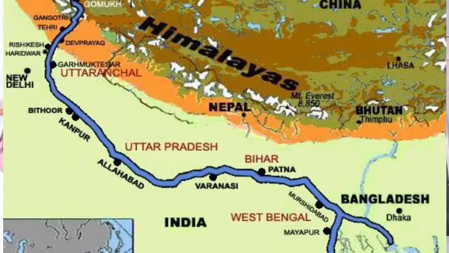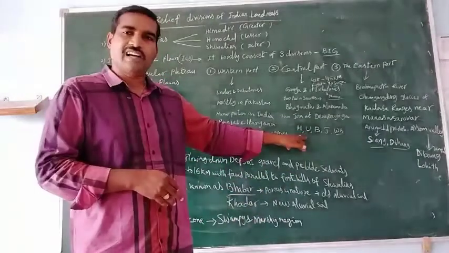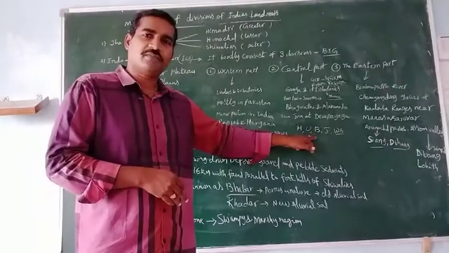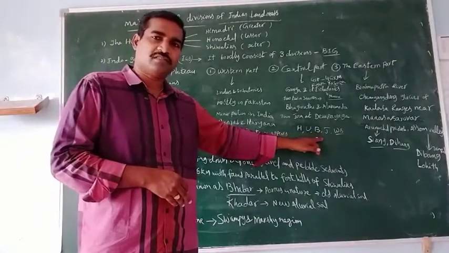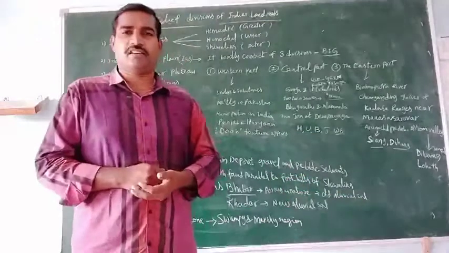Okay. What are the tributaries of the Ganga? There are two types, left bank tributaries and right bank tributaries. The Ganga river flows through Haryana, UP, Jharkhand, Bihar and West Bengal.